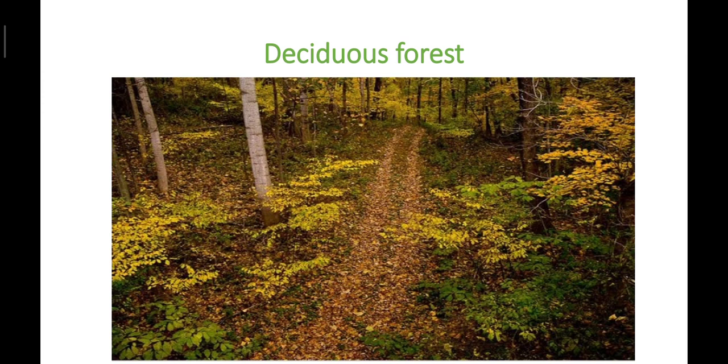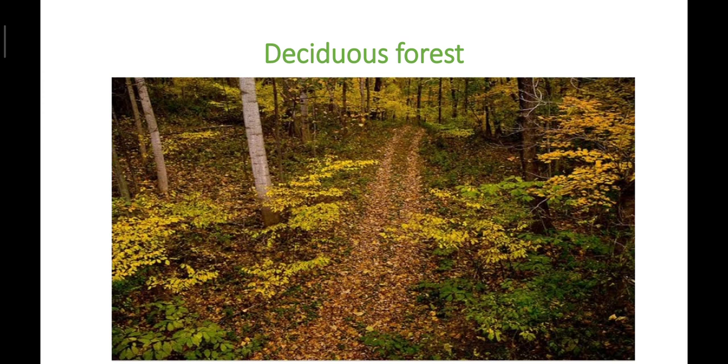The northern part is cold, and the southern part remains warm. Winters are cold but summers are warm, and rainfall occurs usually in summer. The trees found here shed their leaves in autumn, for example cypress, oak, ash, and chestnut. These are some important trees found in these deciduous forest types. The wild animals found here include, for example, black bear and muskrat, and some other important animals.